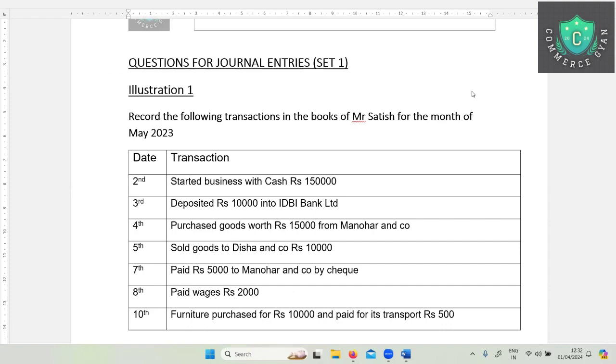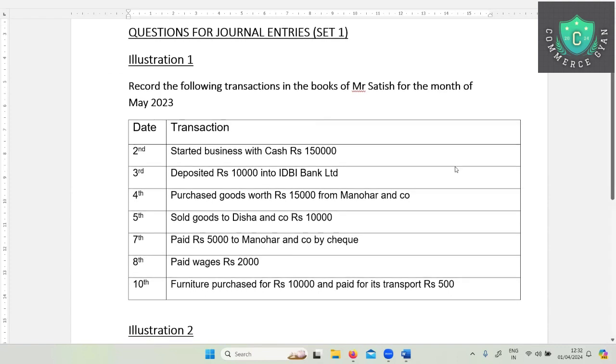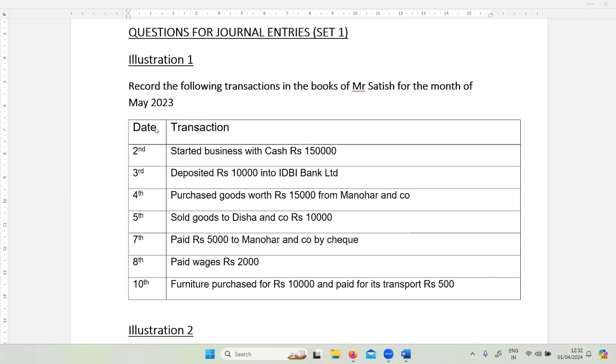We have to start with illustration 1 that is given to us. What is this particular illustration stating? It's stating that we record the following transactions in the books of Mr. Satish for the month of May 2023. So we are recording a journal, basically, right? They've asked us to record in a journal in the books of Mr. Satish for the month of May. Different dates and different transactions are given to us. Now, our job is to break down this particular transaction.